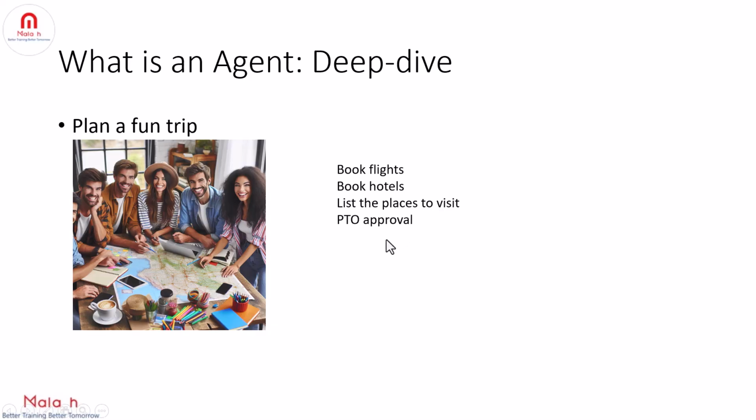And then the next thing is PTO approval, that is paid time off, from your manager. Let's say if you and your friends are working professionals, then you need to get the PTO approvals or leave approvals from your manager. So, if you want to travel from one place to another, you need to perform all these actions which will consume your time. So, let's say you can rely on something which does all these jobs for you, which can automatically take you from one place to another.